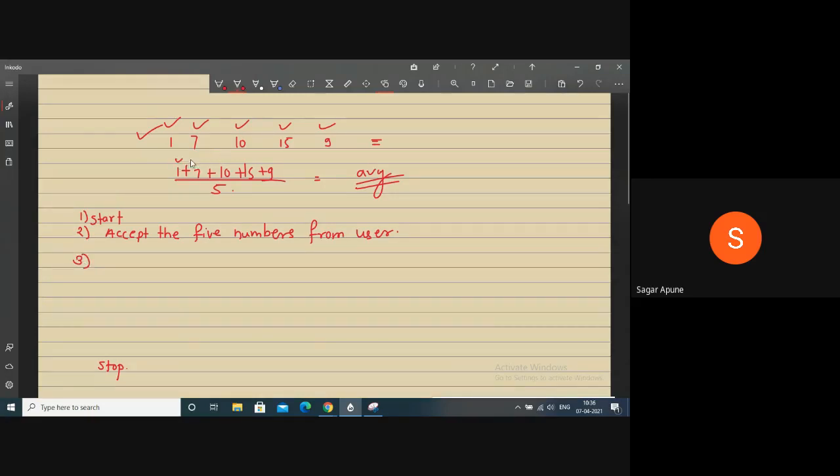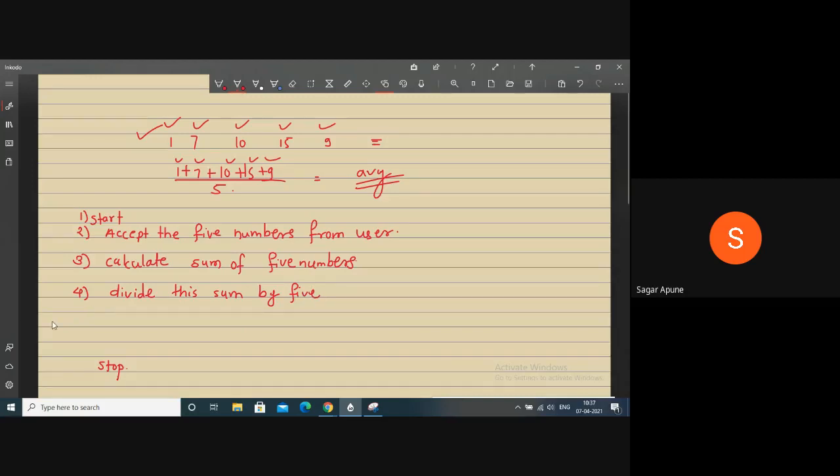We can calculate the addition of these 5 numbers, right? So calculate the sum of 5 numbers. After calculation, divide this sum by how many numbers? 5.